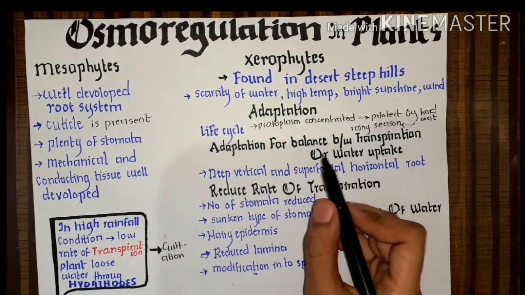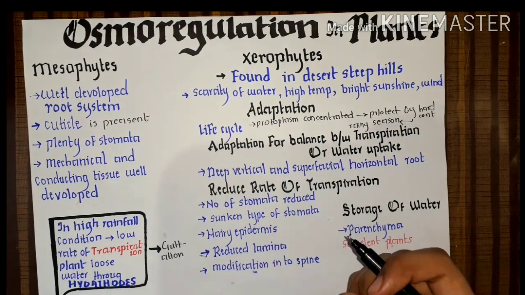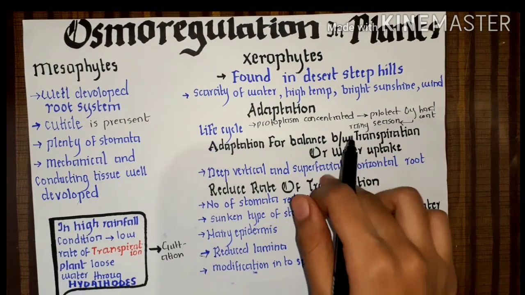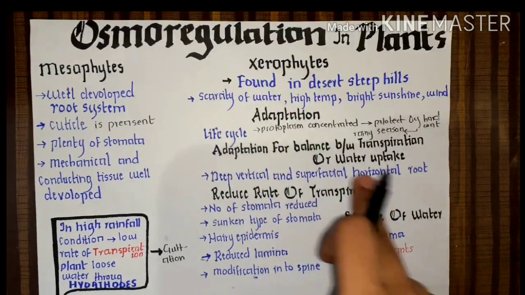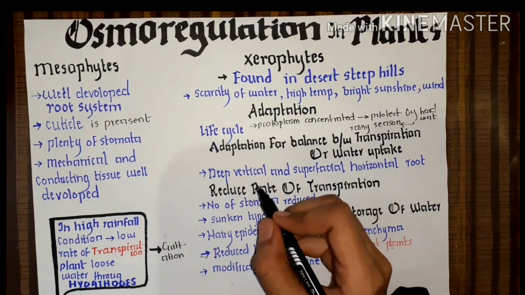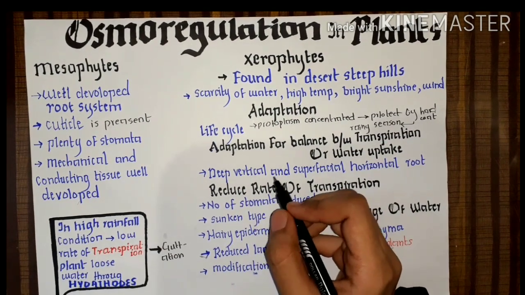So absorbance of water and transpiration must be balanced. So how can xerophytes compensate for such stress? They have deep vertical roots.